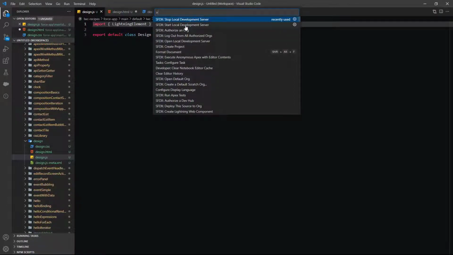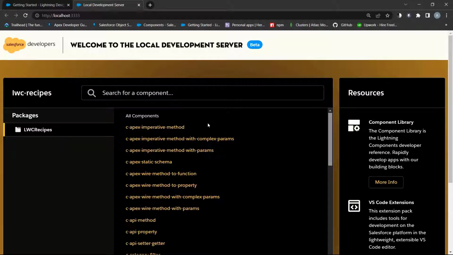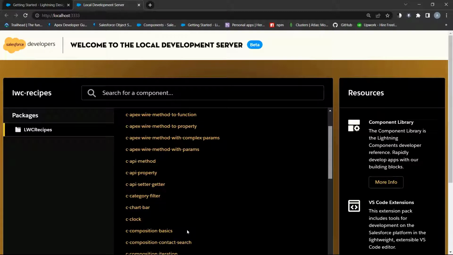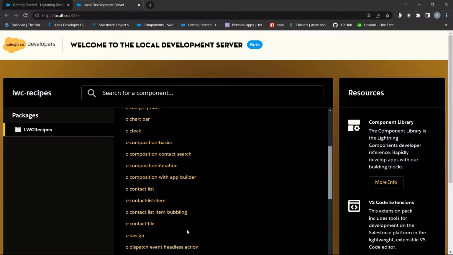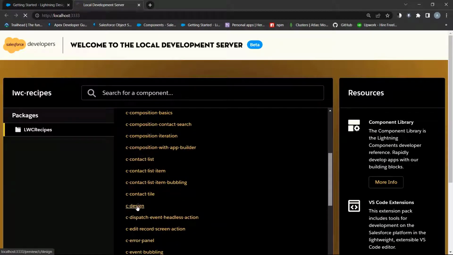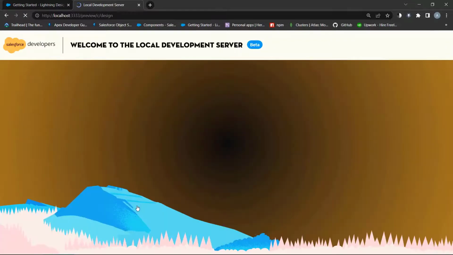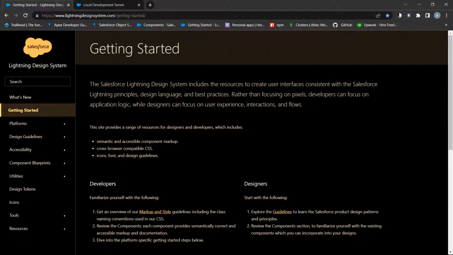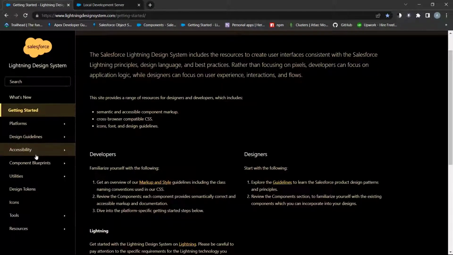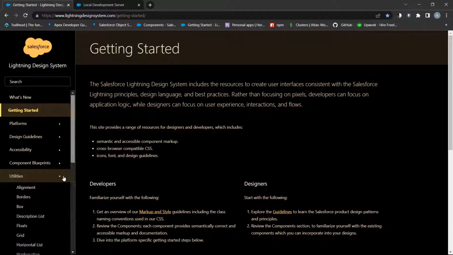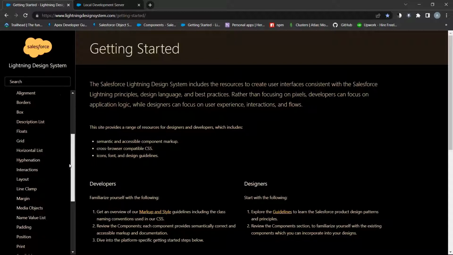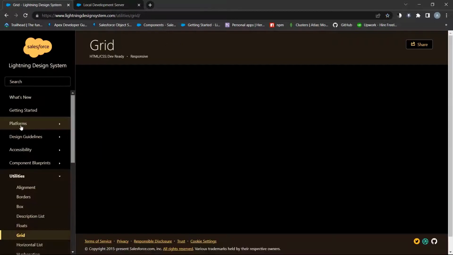Start local server. Find design components. OK. First in the list is a grid. It has many interesting options.